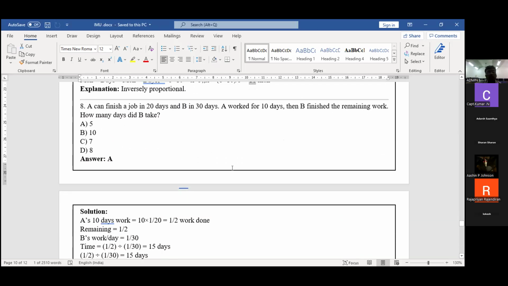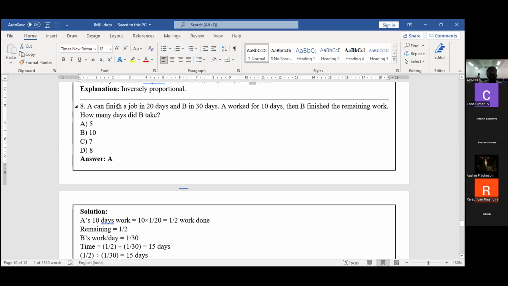Again, I'm going to read the problem. A can finish the work in 20 days, but after 10 days, the balance work is present. So the balance work, B can do it alone, finishing the remaining work.